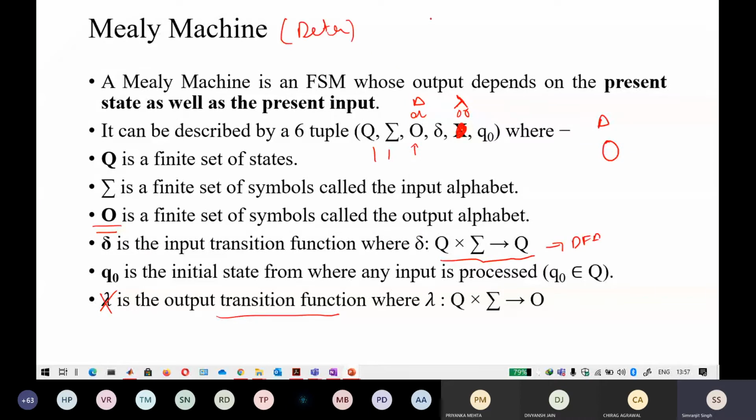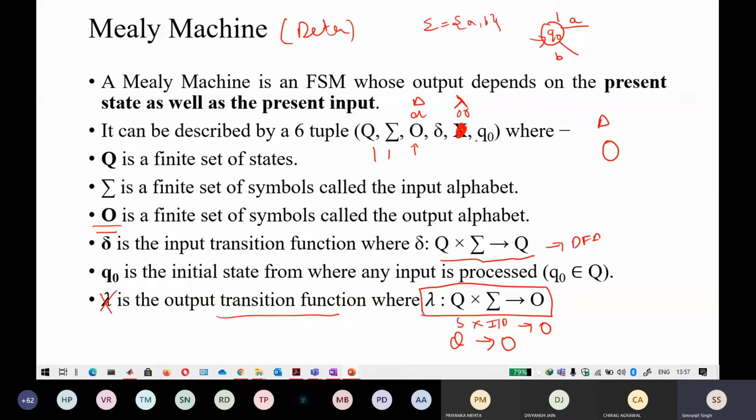So for a deterministic machine, if the input alphabet is A and B, it means that all the input symbols have to be defined on every state. Q0, Q1, Q2, for any number of states you have to define A and B. So this is also deterministic. Moore is also deterministic. There is a little bit of difference here in the Moore machine. Here it says Q goes directly to output, but here it says the set of states goes to the input alphabet, then it goes to output. I don't think you understand what is going on with this transition function, so don't worry about it. I will take another example and explain.